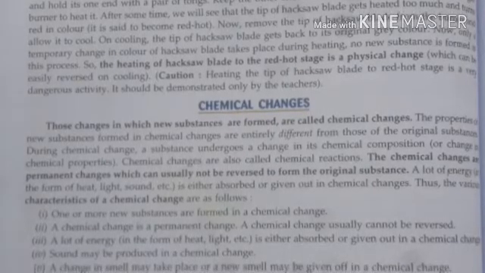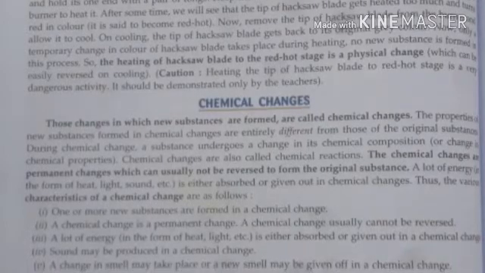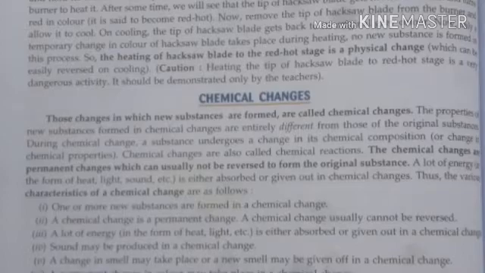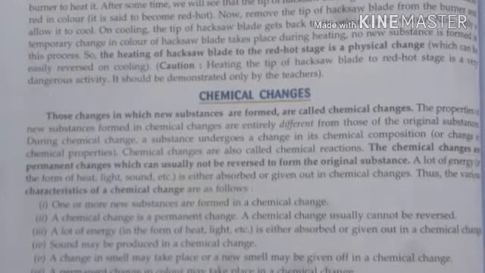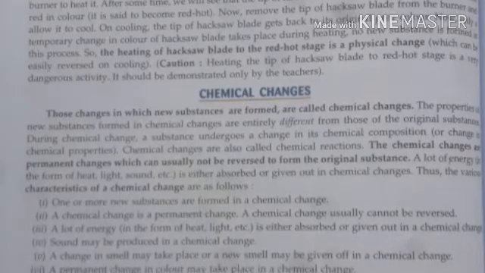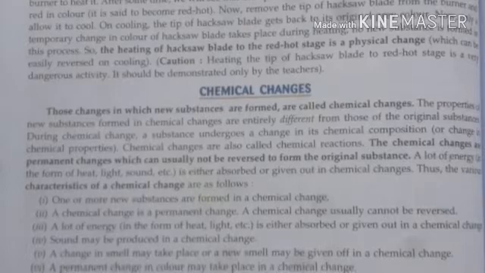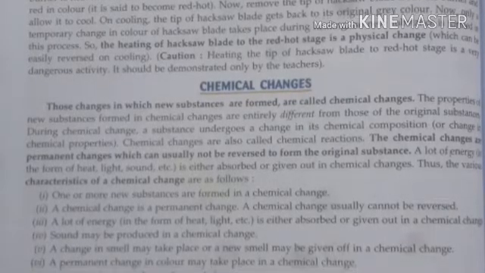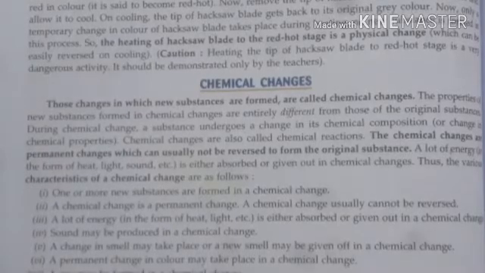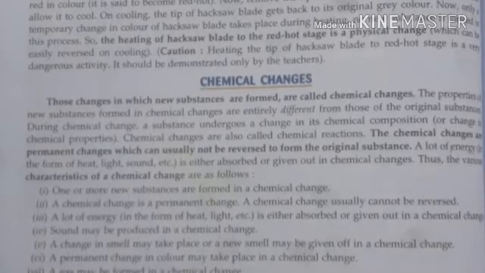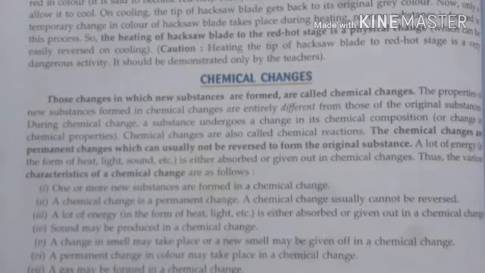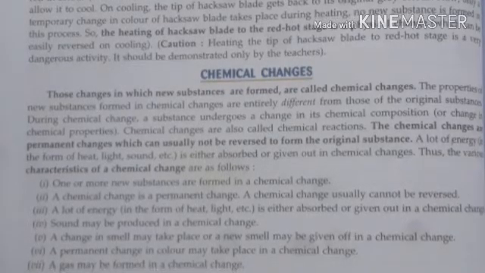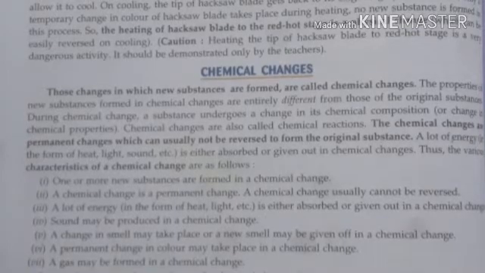A chemical change is a permanent change, it is irreversible, and a lot of energy is either absorbed or given out during the chemical change. Sound may be produced during the chemical change, a change in smell may take place, as well as a permanent change in color may take place in a chemical change, and some gases will be released during the chemical change.